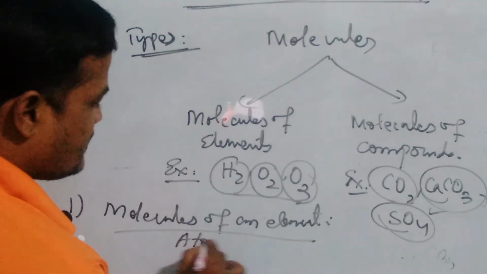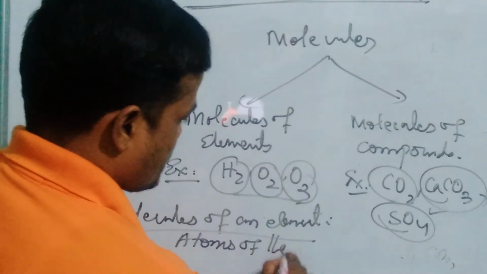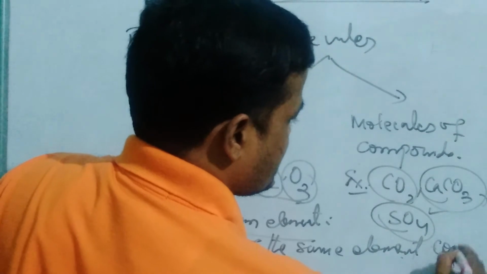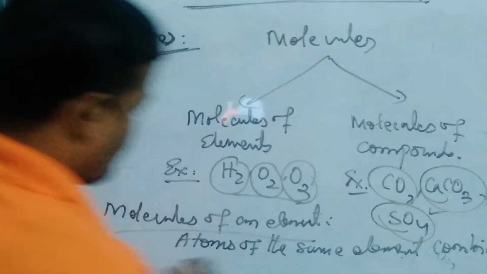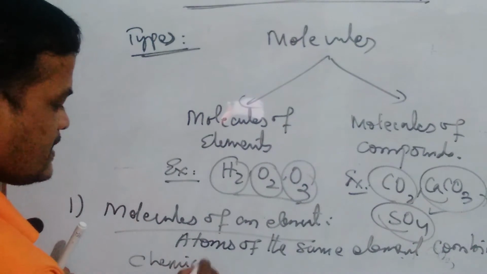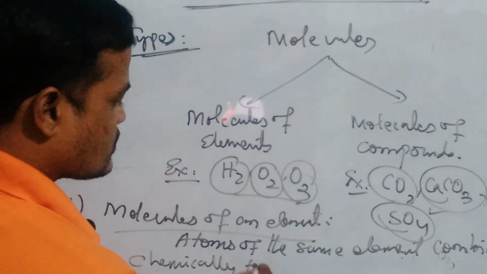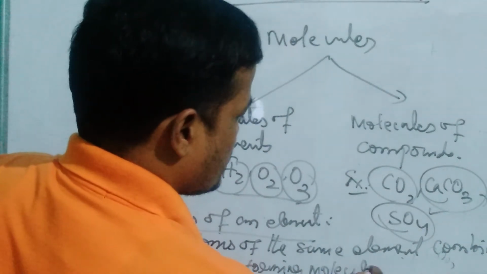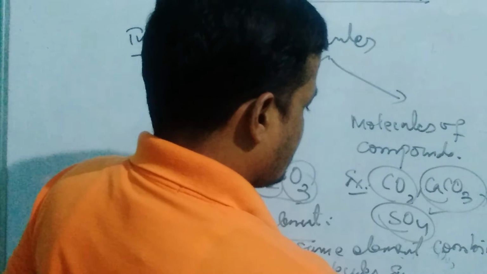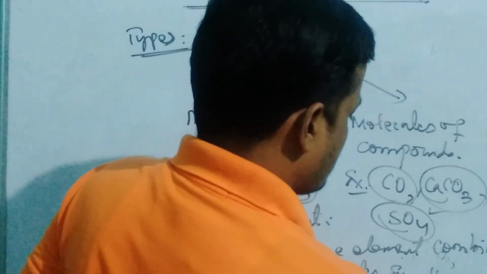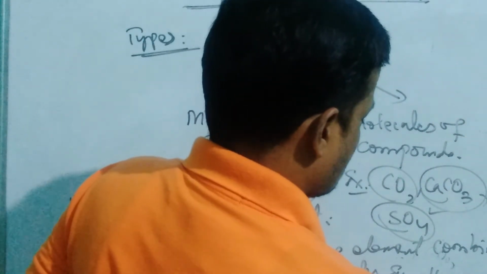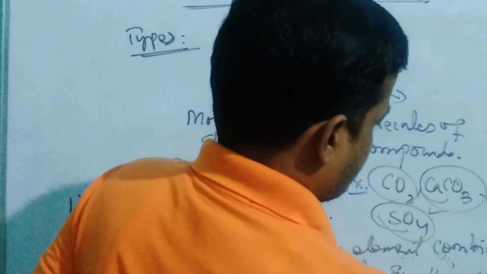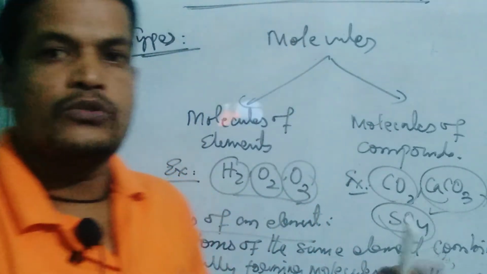Atoms of the same element combine chemically forming molecules, which are called molecules of elements. As I have told, examples are hydrogen, oxygen molecules, ozone molecule. So these are the molecules of elements.